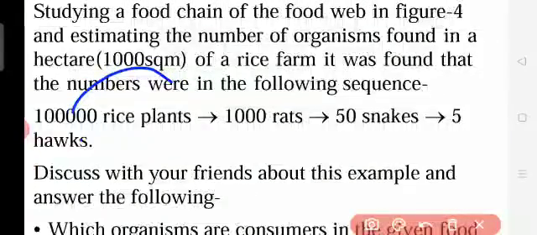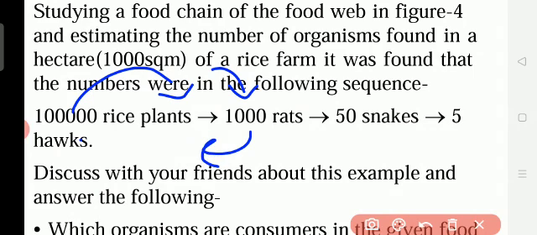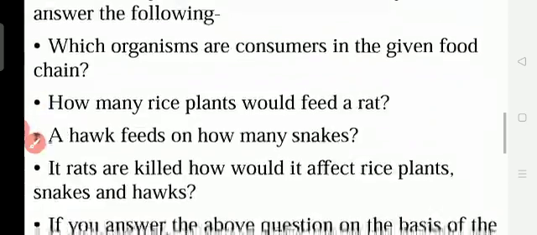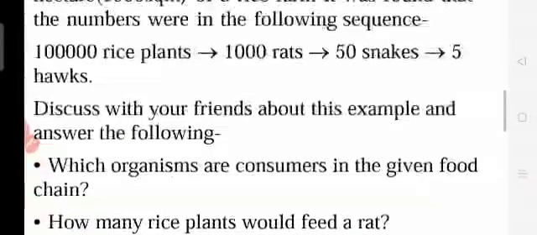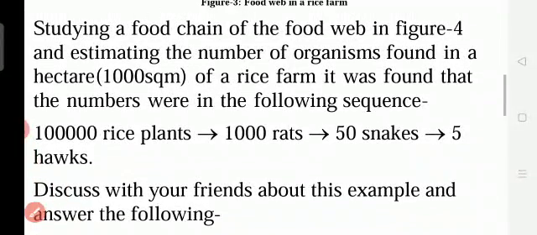Plants are the producers. How many rice plants would feed a rat? For the 1 lakh plants, 1000 rats, so 1 rat will eat how many plants? 1000 plants, na?